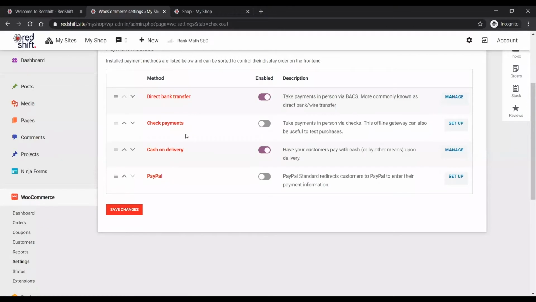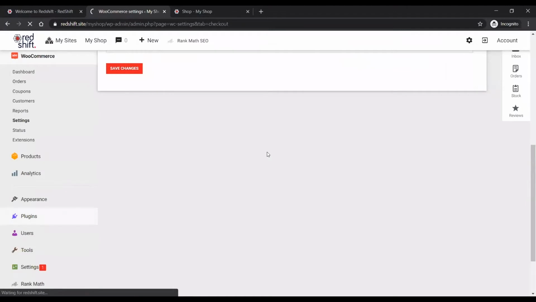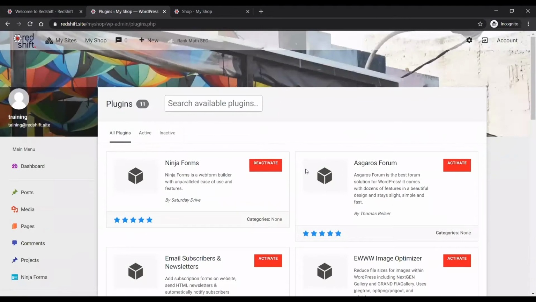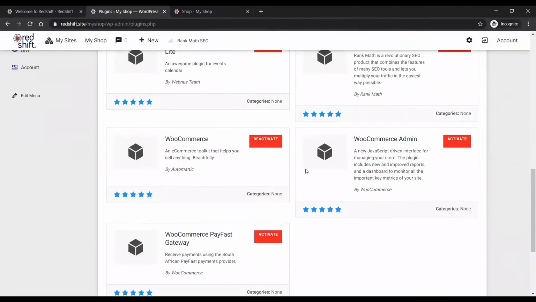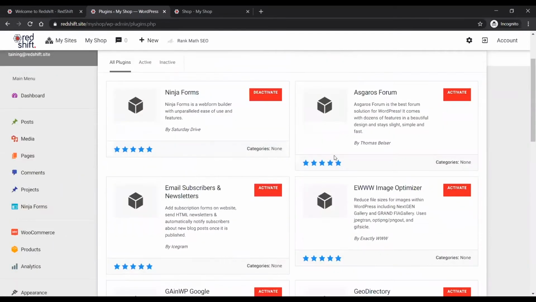And then if you would like to, you can sign up with the local payment gateway called PayFast to handle online payments with credit card and a number of other options, not just credit card. What you will have to do is come to your plugins and activate the WooCommerce PayFast gateway and then integrate it to your PayFast account, right?